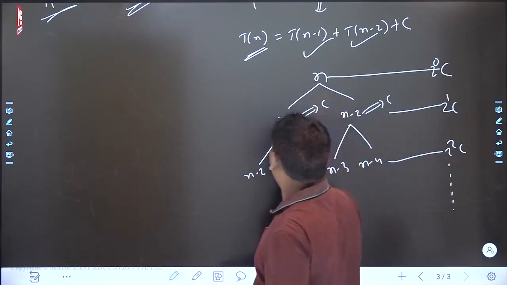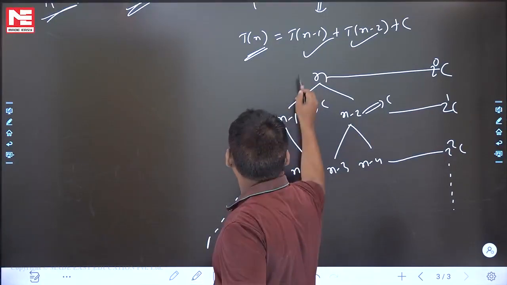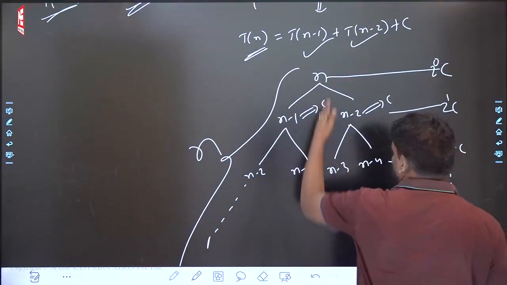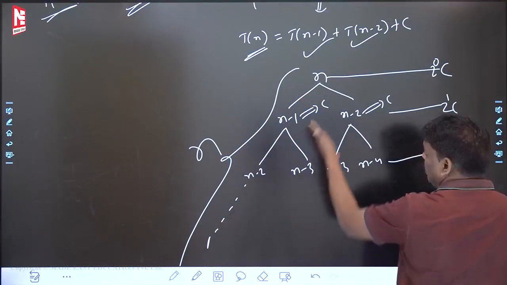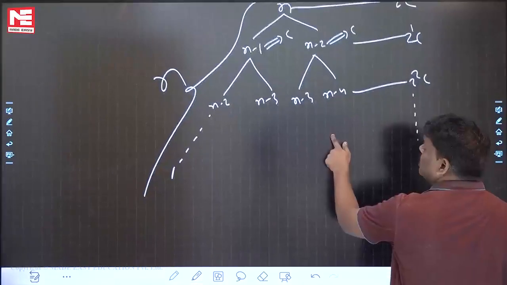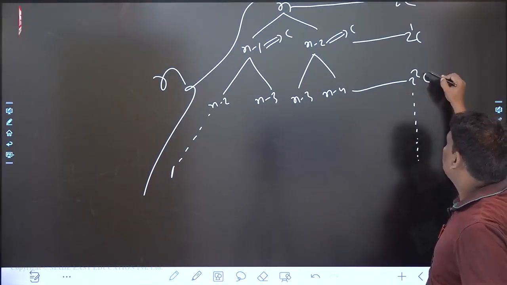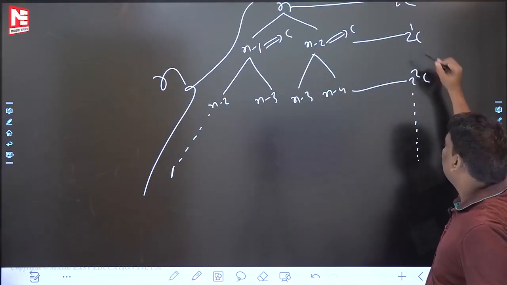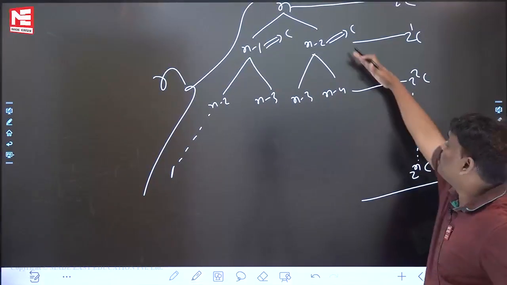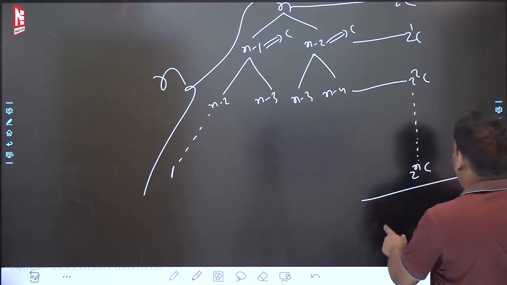If you always subtract 1, 1, 1, what is the answer? To become 1 approximately, n times you have to subtract. Always subtract 1, n by 1. Always subtract 2, n by 2. The larger one is n because I want to give an upper bound. You take the larger one, so it goes to n times. 2 times if you do 2 square, 1 time if you do 2 power 1, n times if you do 2 power n C. Upper bound: the right hand side will stop at n by 2 only, but the left will go n. Upper bound I am giving.